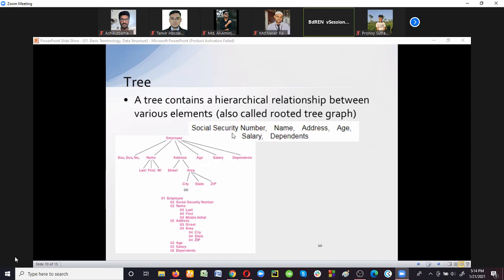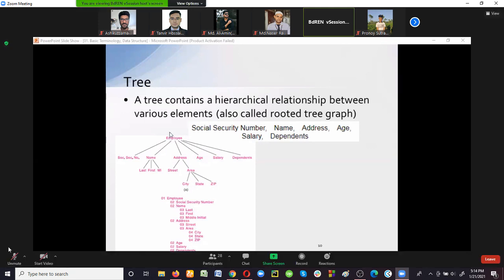All these attributes denote one entity, employee, right? So now we can create some sub branches of this branch, employee. This is the root, the first element stored in the tree. This employee is the root data item.